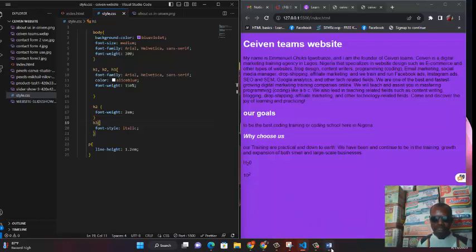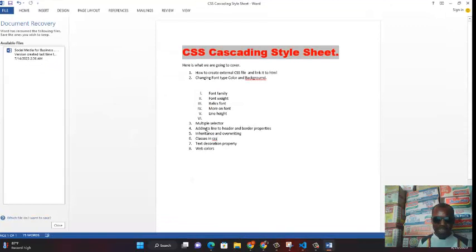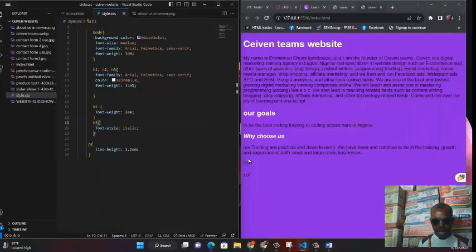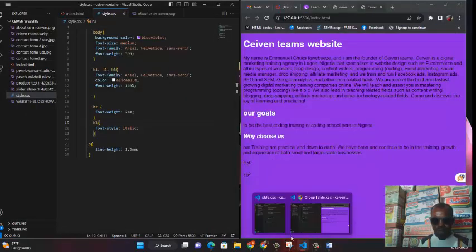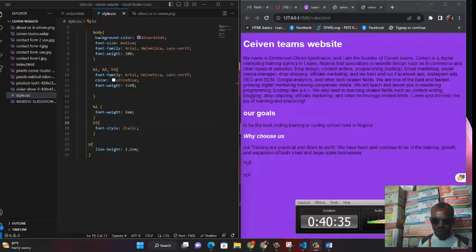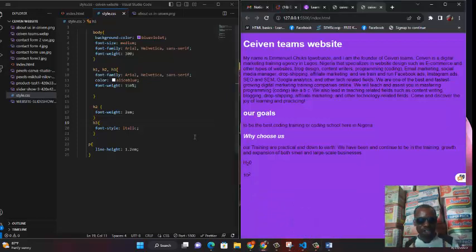Let's move on to the next one, and that next one happens to be adding a line to header and border properties. How do we go about it? How do we do this? Let's kickstart. How do we add a line to our border or header?